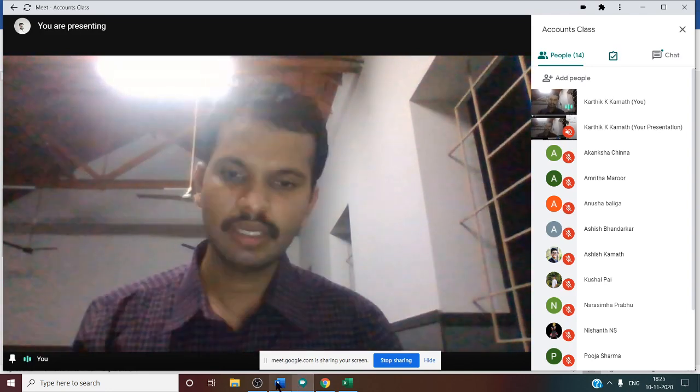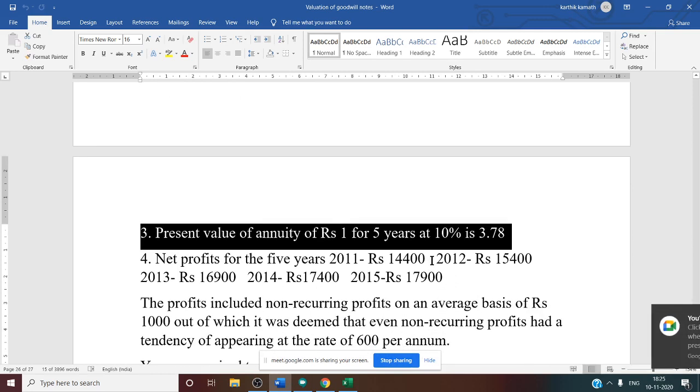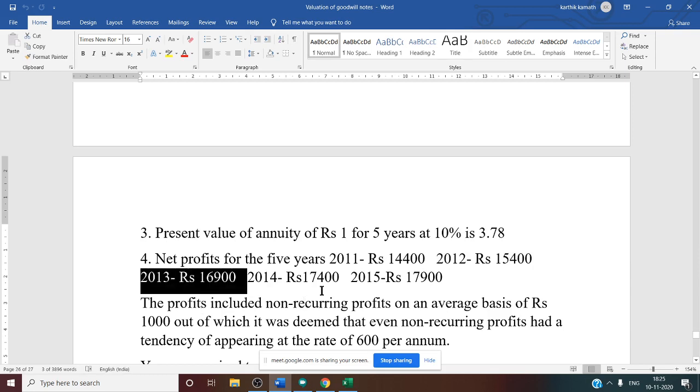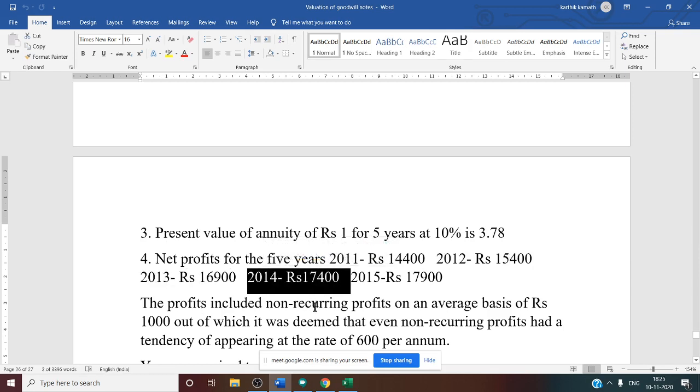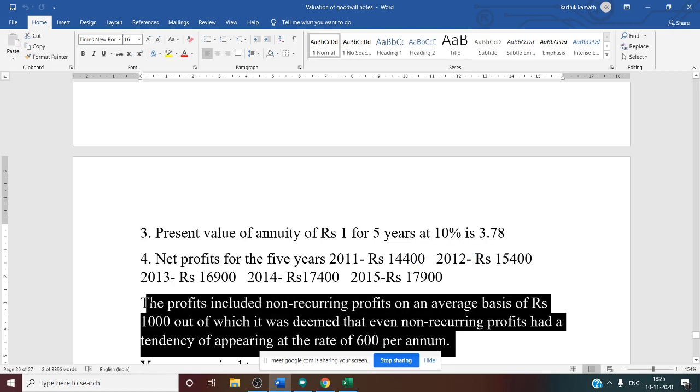So the last problem is net profit for the 5 years. The 5-year profit is given: for 2011, 14,400; 2012, 15,400; 2013, 16,900; 2014, 17,400; 2015, 17,900. Now there is one adjustment. The profit included non-recurring profit.